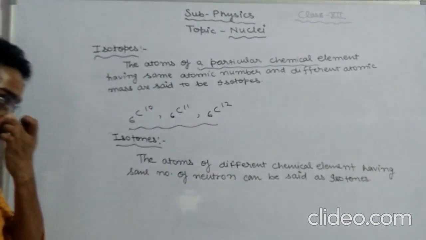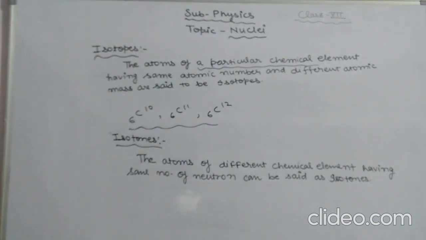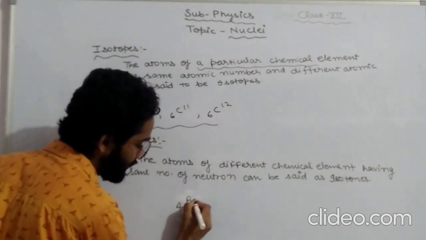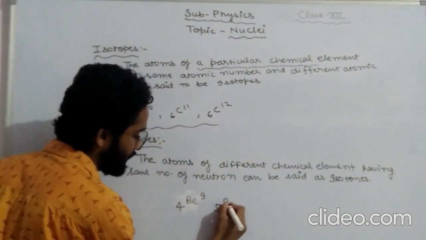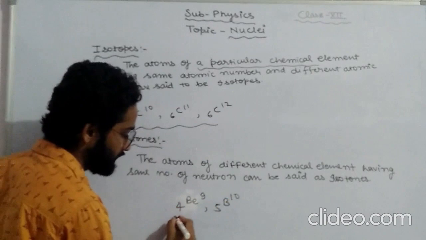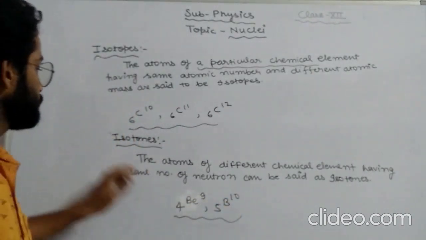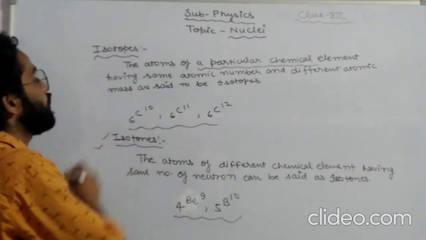What are the examples of this? The example of this can be written like beryllium and boron, like 4Be9 and 5B10. They have the same number of neutrons. So these are known as isotones of one another.